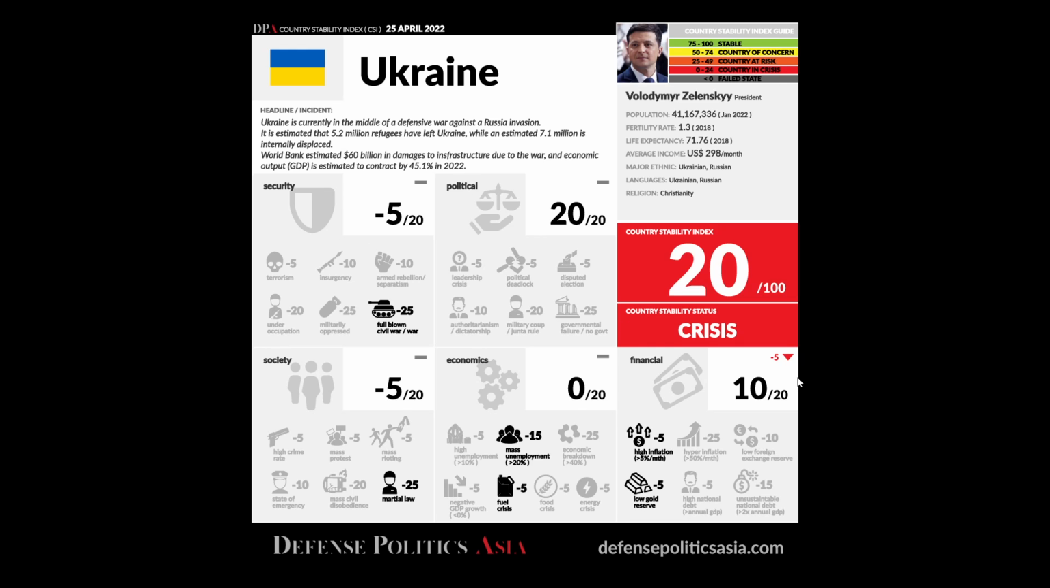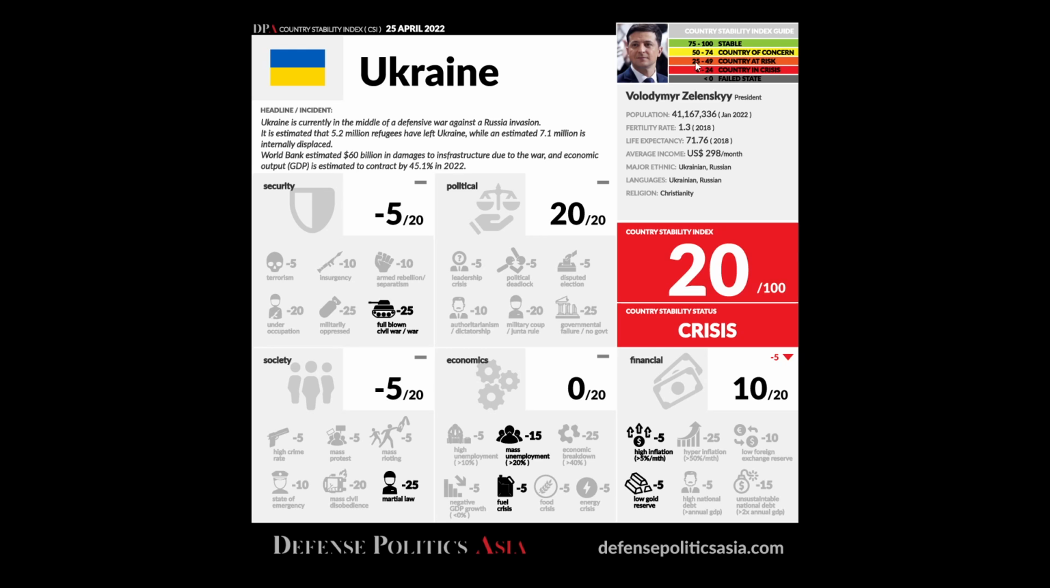So how to read this CSI card or report? First we have the flag and the country's name, which is pretty obvious. And we have this guide: 75 to 100 points, the country is considered stable. When it reaches between 50 and 74, then they start to be of concern. You start to be a little worried about this country.